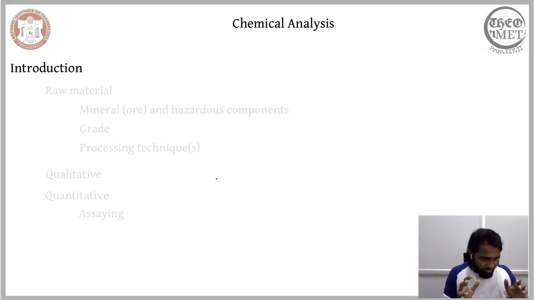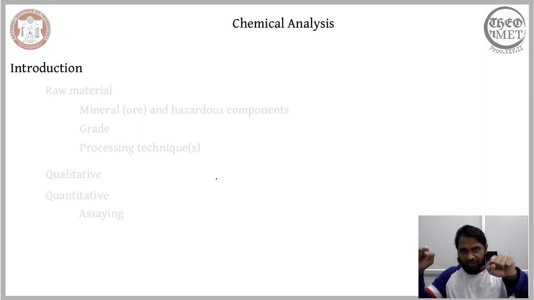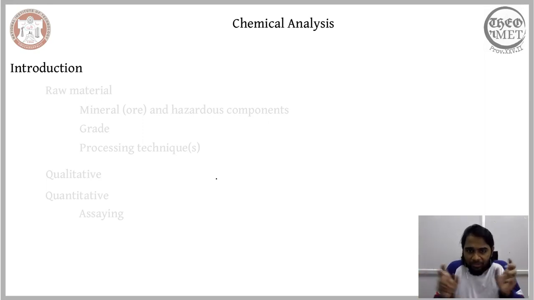Even though we state that the mineral processing technique comprises largely of comminution and concentration, the term largely is key here, because between comminution and concentration, or even before comminution, there is chemical analysis involved. Only after a sufficient level of chemical analysis will we be able to get into mineral processing as a technique in itself.